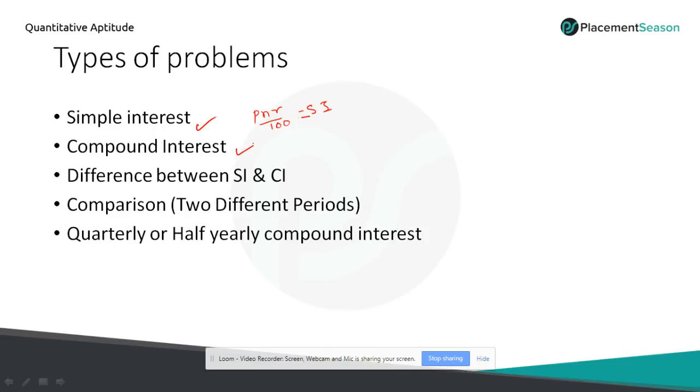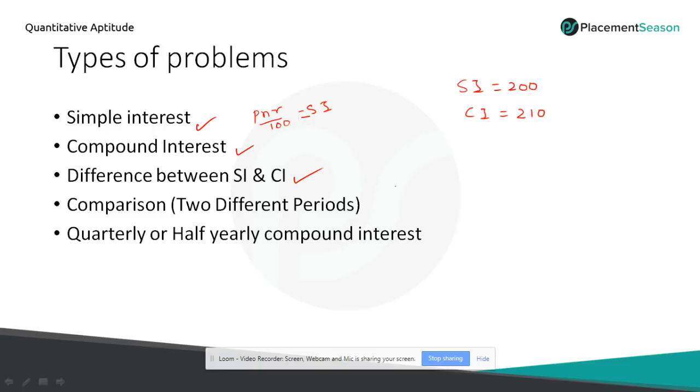In compound interest, we have again the same parameters. They will give values and we have to find the unknown value. And the third type is the difference between simple and compound interest. In the example we discussed earlier, in simple interest we got 200 rupees at the end of second year. In compound interest we got 210 rupees at the end of second year. So from this example itself we could see there is a difference between simple and compound interest value at the end of second year.